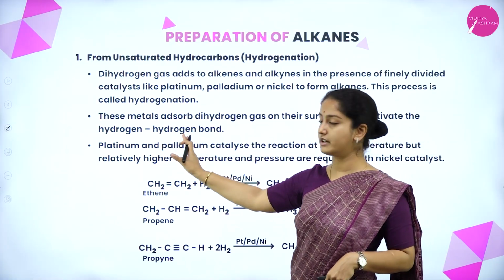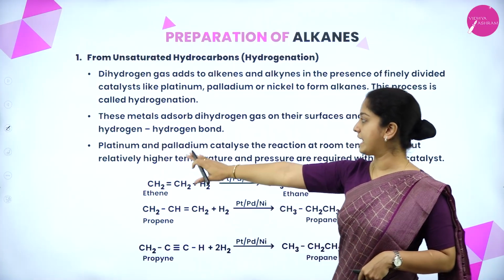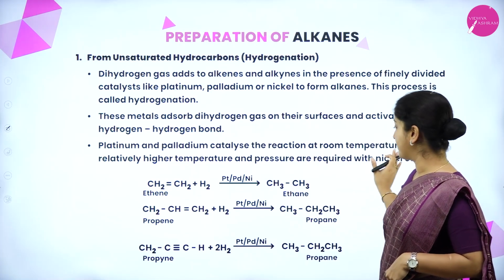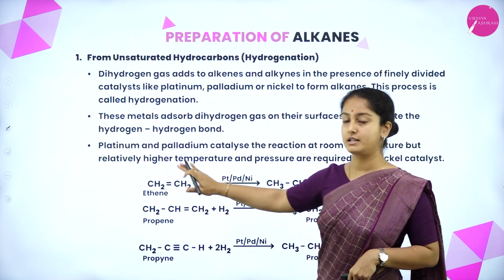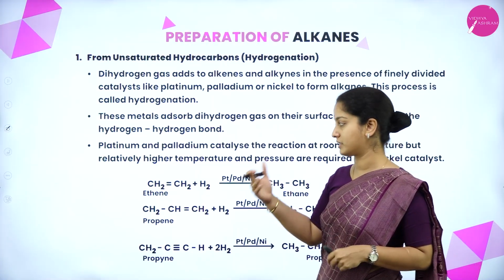So this hydrogen-hydrogen bond will be broken because of the catalyst. Platinum and palladium catalyze the reaction at room temperature, but a relatively high temperature is required for the nickel catalyst to perform this process.